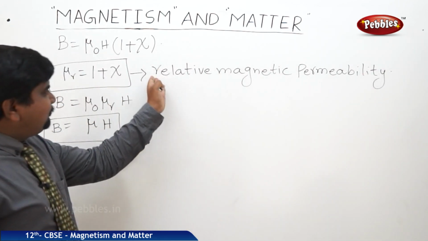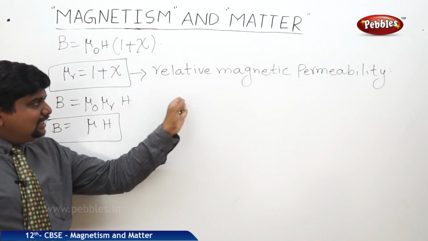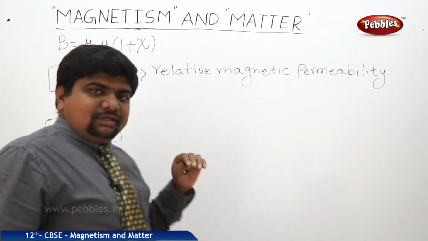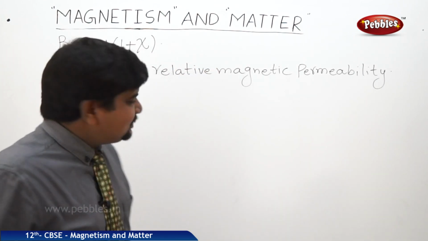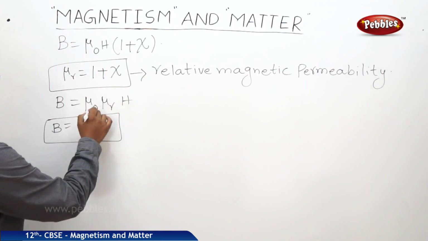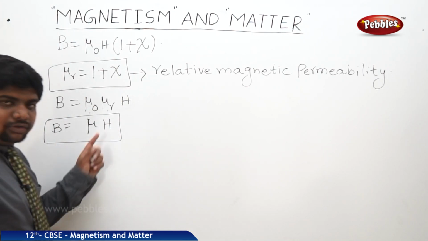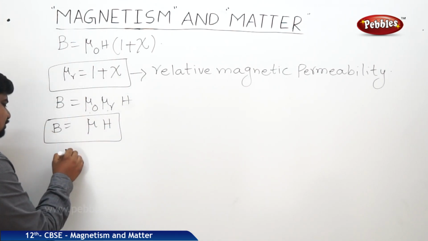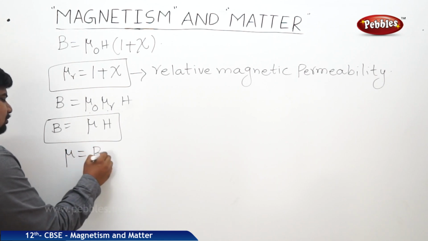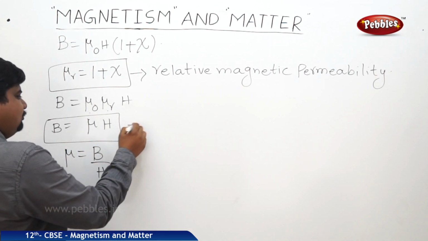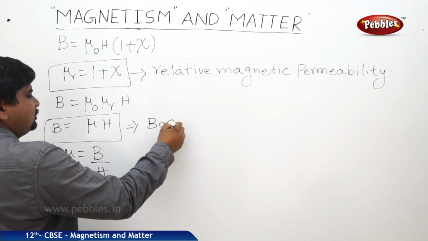This relative magnetic permeability value really gives the explanation of the different magnetic materials. So mu naught into mu R into H, we wrote B is equal to mu H. Therefore mu is equal to B by H, and we can write B is proportional to H also.